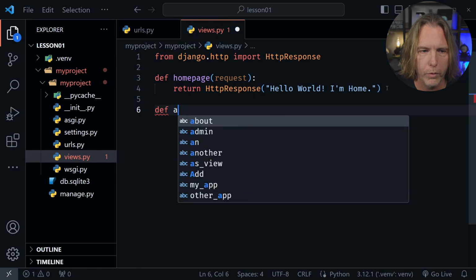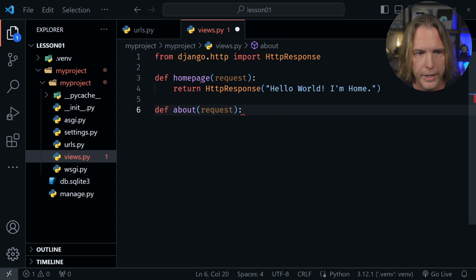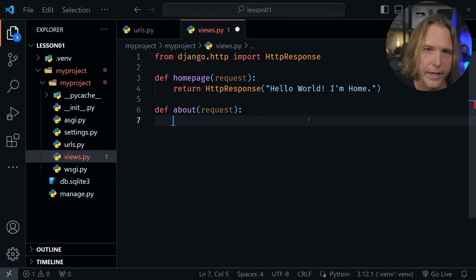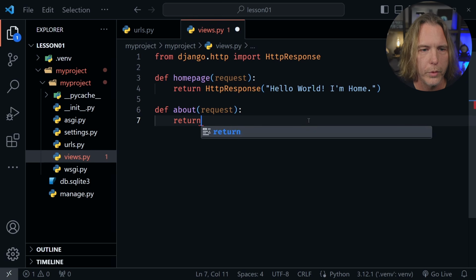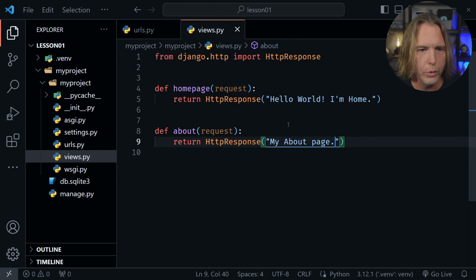Let's put in another one for about. So we'll request the about page. Now these don't have to be named homepage or about, but it just kind of makes sense to match them up to what we are actually providing that is requested as well. So we'll link all of this together in just a second. But right now we'll say def about for our function, and then I'm going to return once again an HttpResponse. Now here I'm going to say my about page. Just keep it simple.